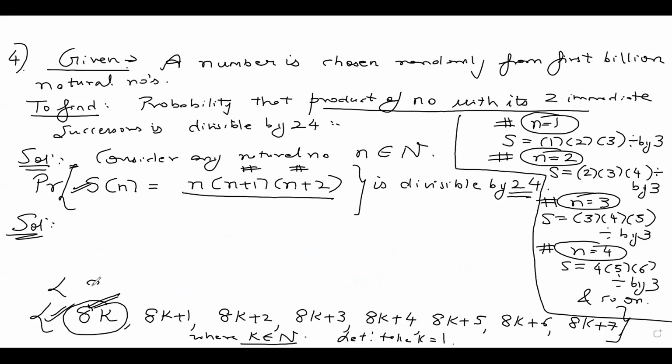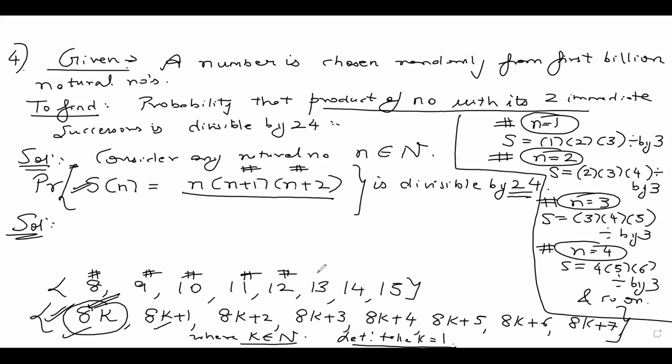So this will become 8, 8 plus 1, 9, 8 plus 2, 10, 11, 12, 13, 14, and 15. These are my numbers. I have specifically taken k as 1 because 1 is a natural number. I put k equal to 1 in all this. Now put all these values in your expression for Sn.